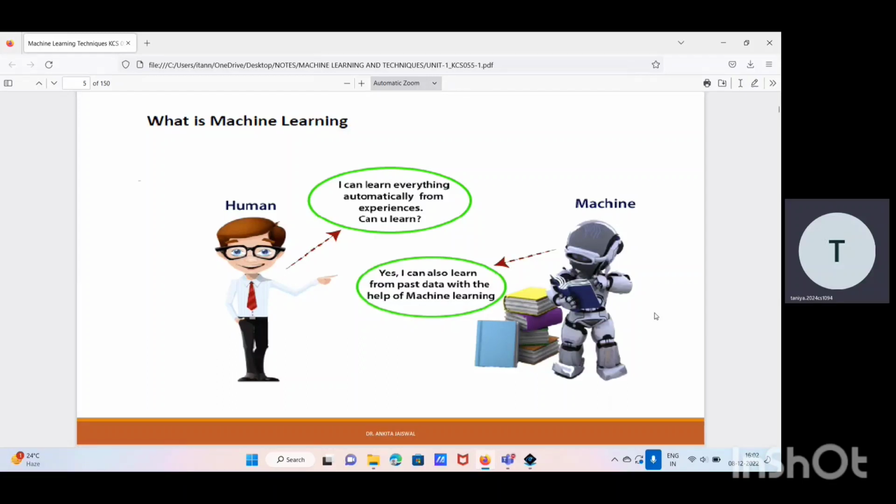I'm going to elaborate on some basic concepts of machine learning, and further we'll discuss the types of machine learning. This picture shows that machine learning is a technique by which a machine can learn from its past experience and past data.